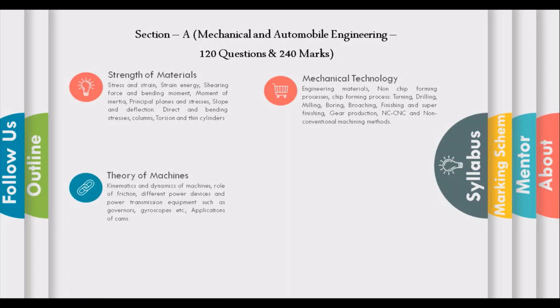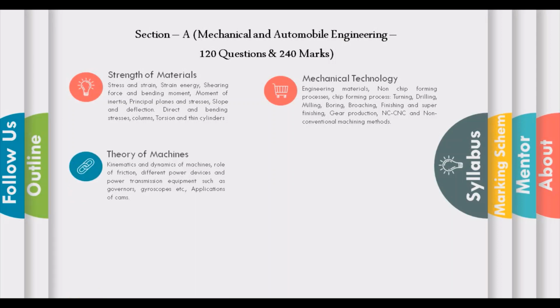Third module is theory of machines, which includes kinematics and dynamics of machines, friction, different power devices and power transmission equipments like governors, gyroscopes, etc., and applications of CAM. So this is about the third module, that is theory of machines.